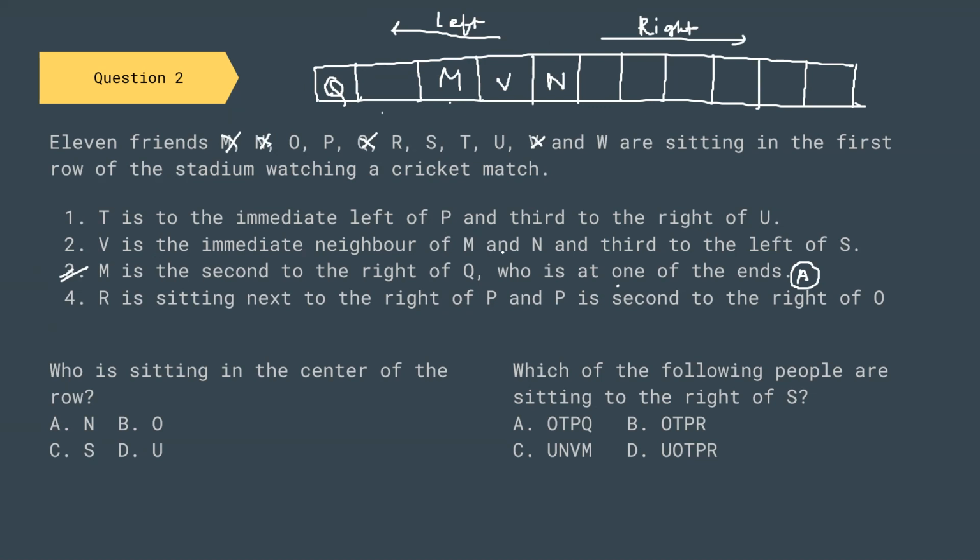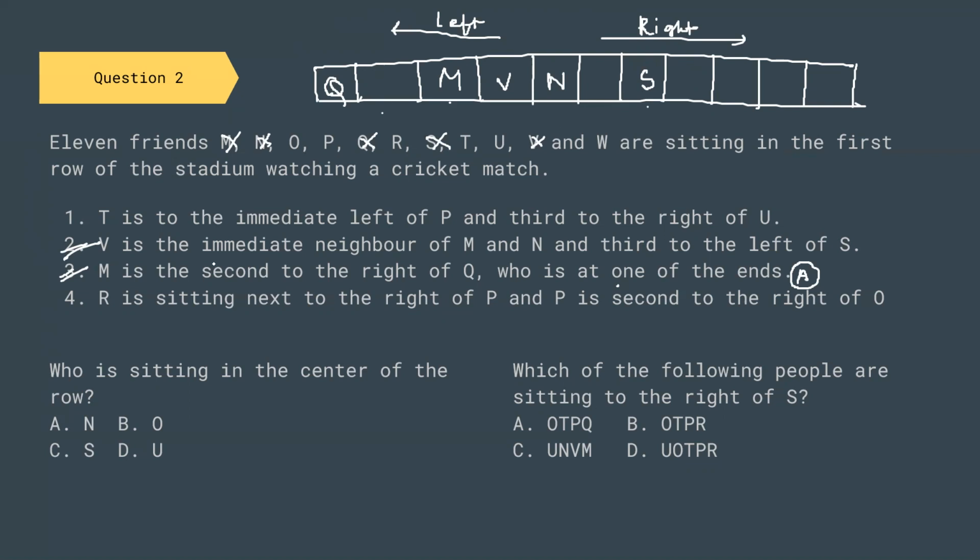V is immediate neighbor of M and N and third to the left of S. Third to the left of S. So if S is here, 1, 2, and 3, S will be placed here. So this information is exhausted and we have placed S.